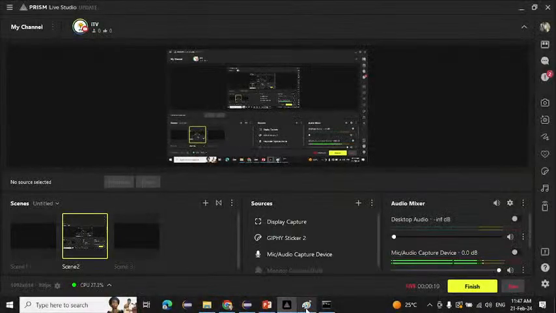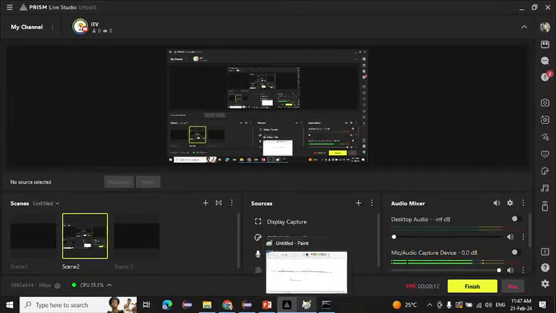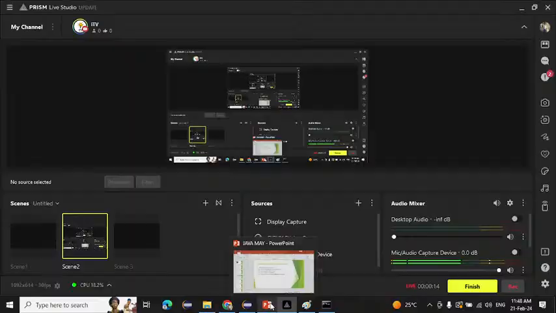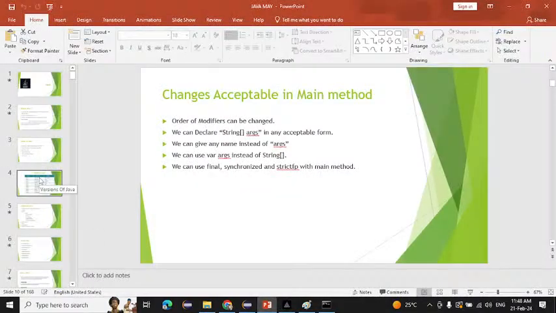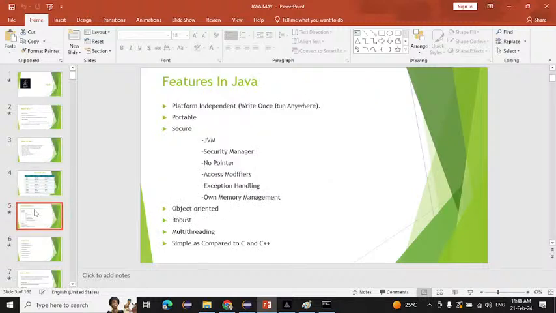Now we know Java. Okay, now we know what Java is, but we don't know the features of Java. What features will Java provide? We don't know. We only know what Java is and the history of Java. Now, why are we using Java? What features are present inside Java? We don't know those things, right? So now we will see the features first.